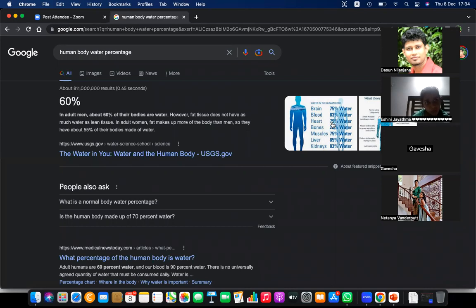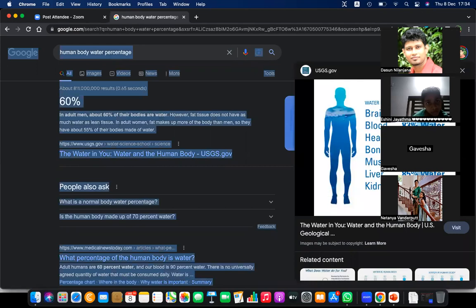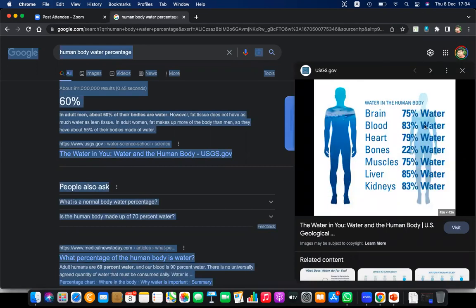Heart, 79% of the heart is water. Only bones have like 22%. Muscles, 75% of muscles is water. Kidney 83%, liver 85%.